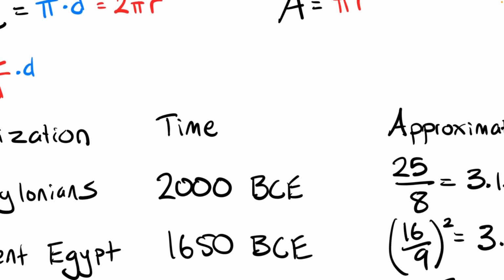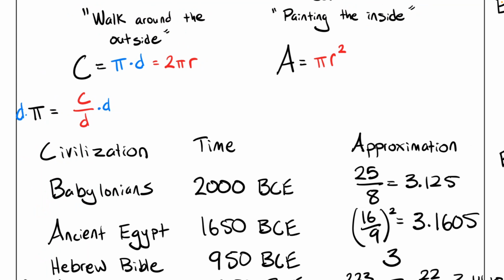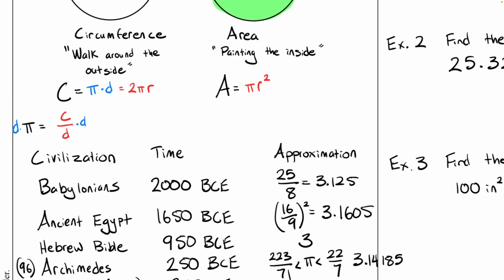Kind of cool. And just a brief history of pi. The earliest time that we modern humans know of as an approximation of pi is the most ancient civilization that I know of, the Babylonians. That's around 2000 BCE, before the Common Era. And they approximated it as 25 over 8. So their evaluation of pi is about 3.125.